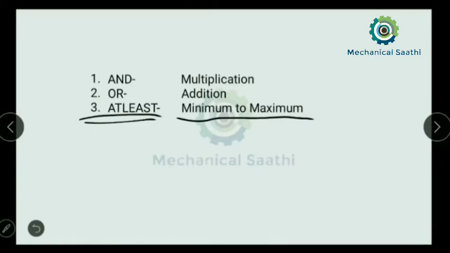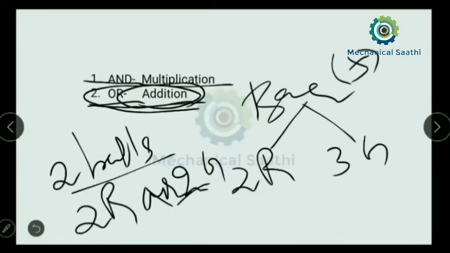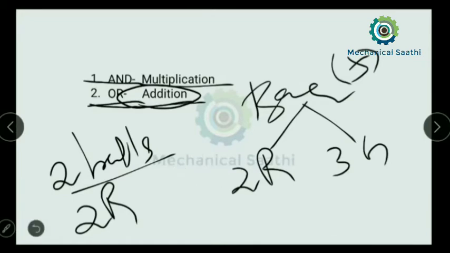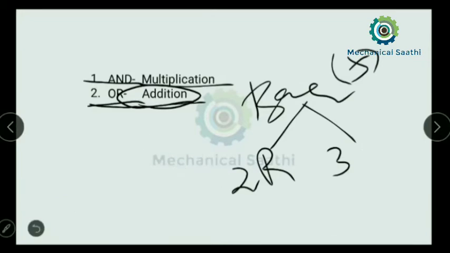Suppose in the previous question there is a bag which contains five balls, two red balls and three green balls. Suppose I make a question where we are picking three balls.